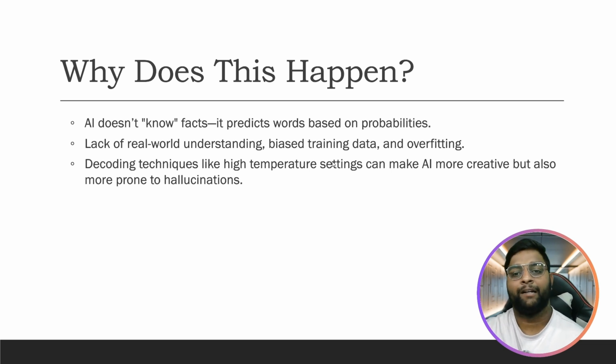Lack of real world understanding, biased training data, and overfitting. The models are mostly trained on biased data, and overfitting is definitely there, because of which there is a lack of understanding of real world use cases.